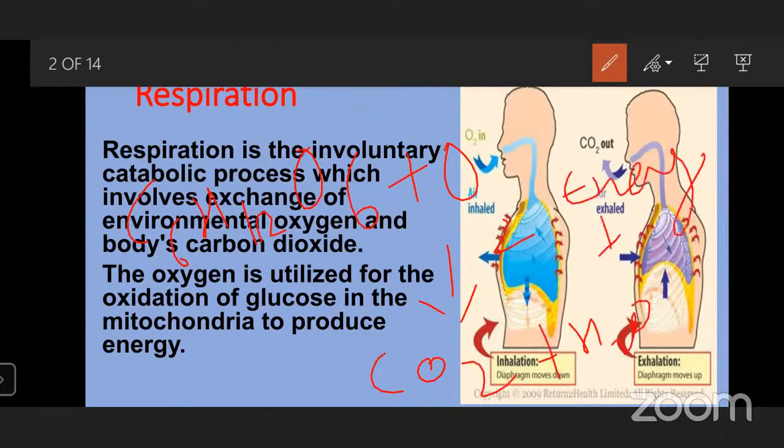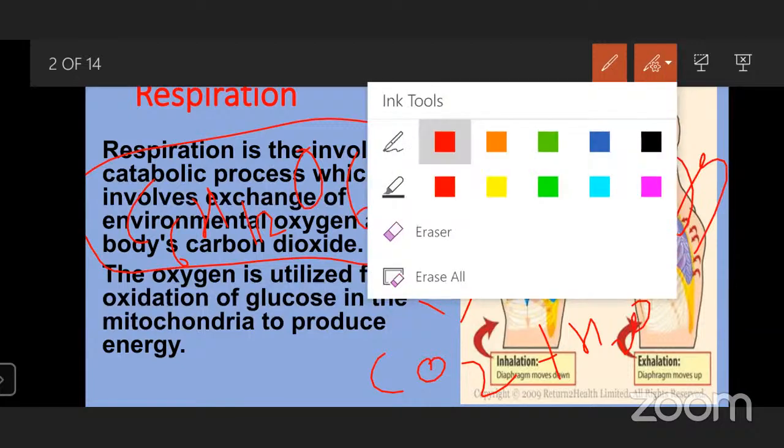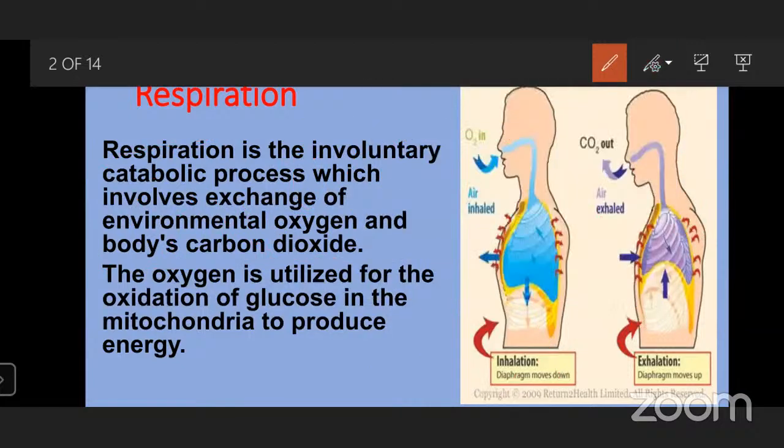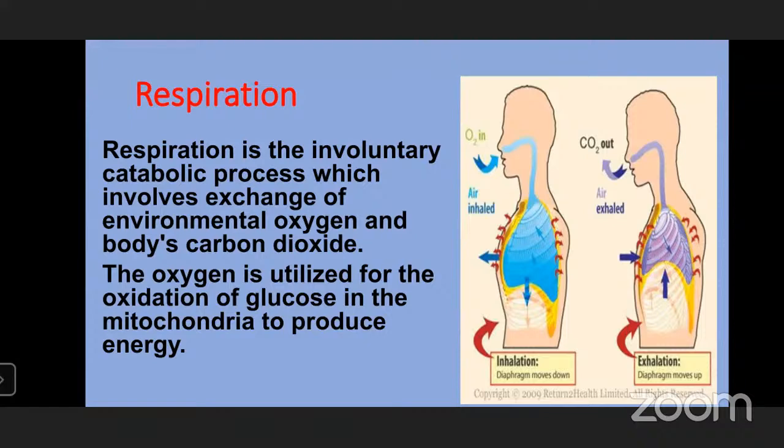This breakdown takes place not in the lungs or anywhere else, but inside the mitochondria, a cell organelle present inside the cell. So now I think you have understood the basic concept of respiration. Once again, let's see the definition of respiration.